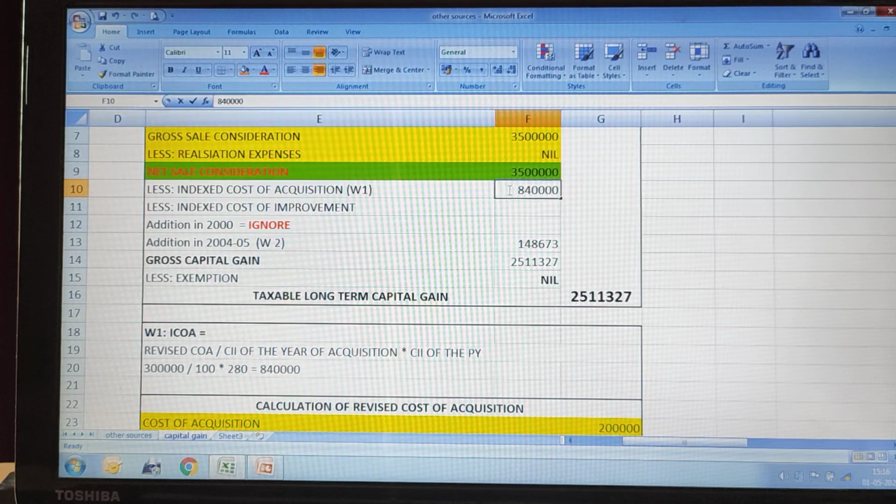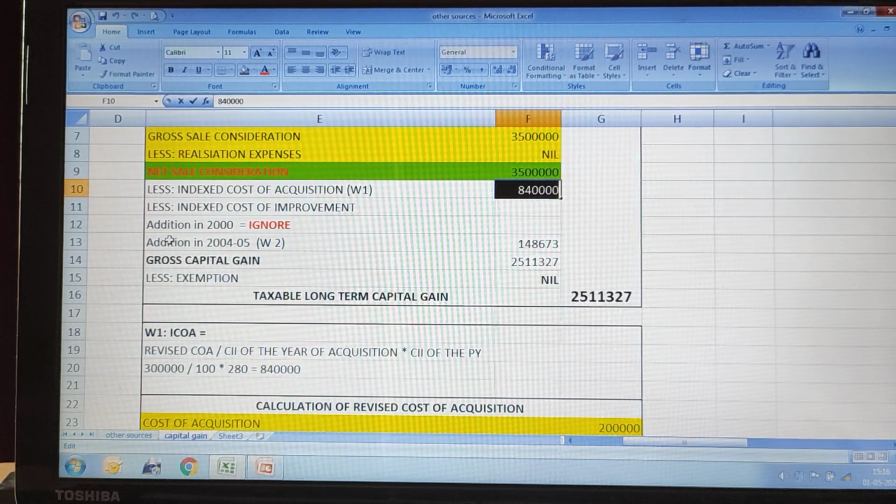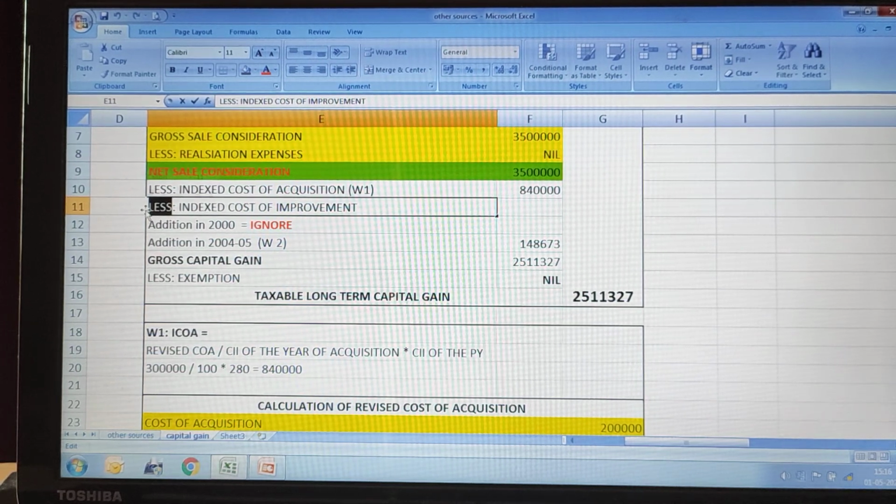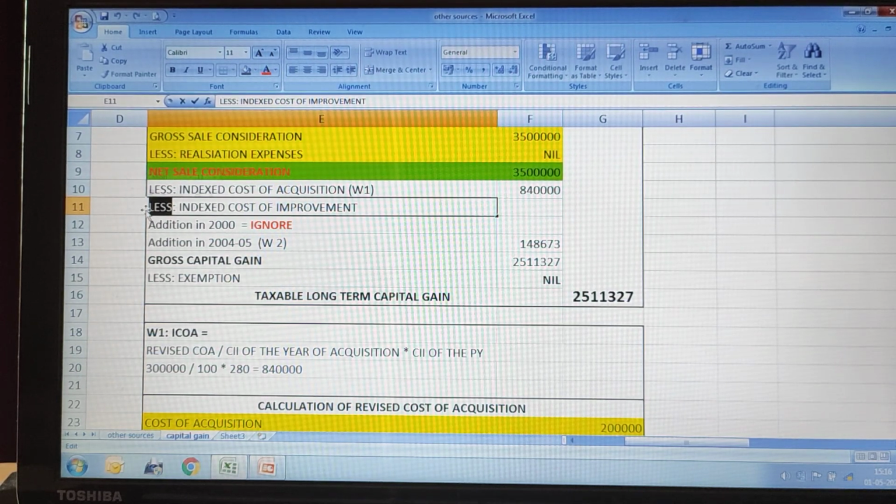Indexed cost of acquisition is 8,40,000. Fine. Then again, what items do you have to minus as per the format of long-term capital gain? Again, with net sale consideration, you will minus indexed cost of acquisition. Again, you will minus the indexed cost of improvement. In the question, they have given the cost of improvement 2 times.